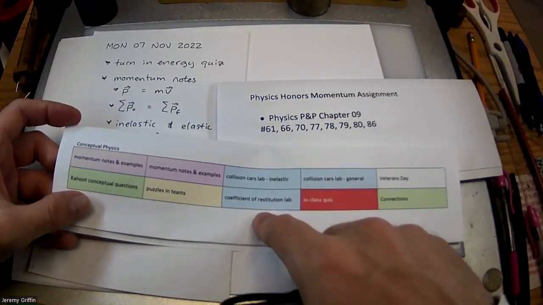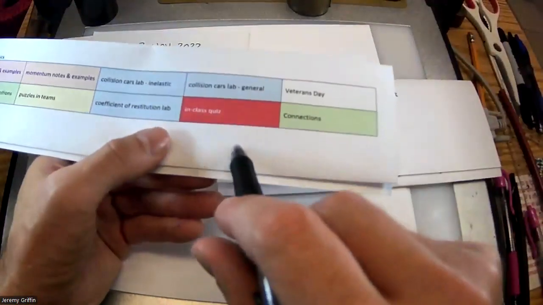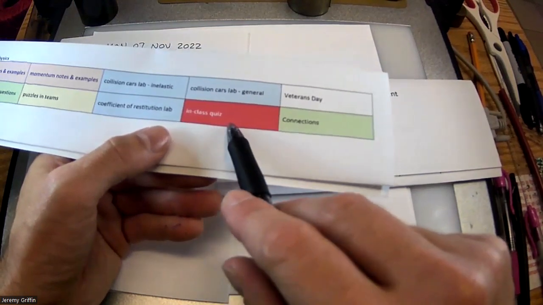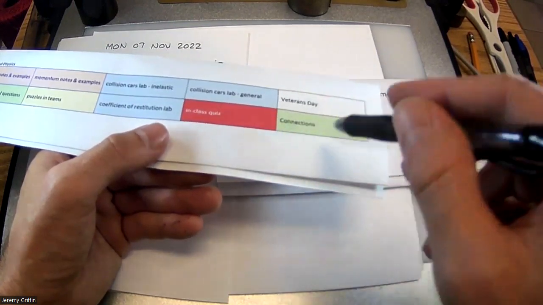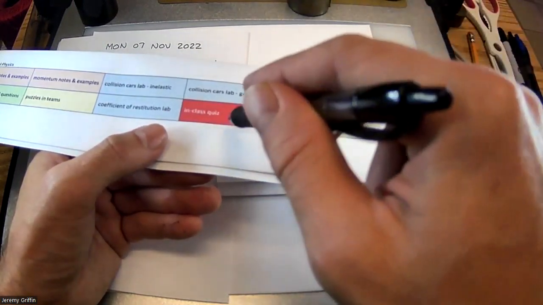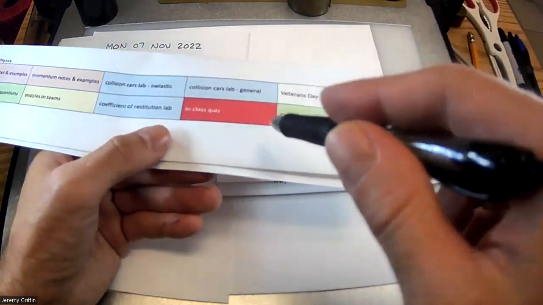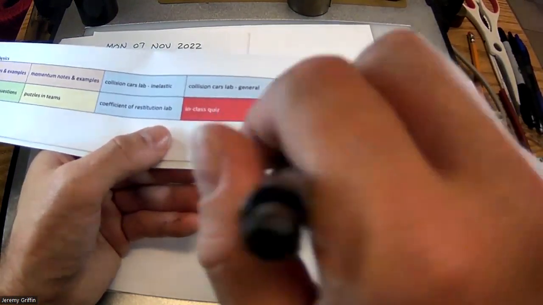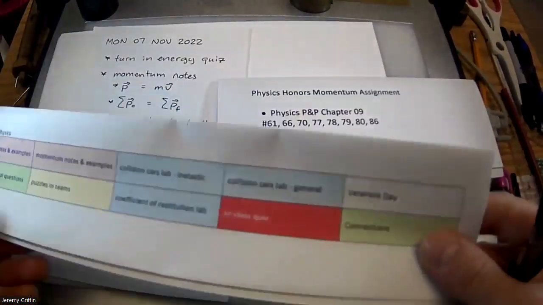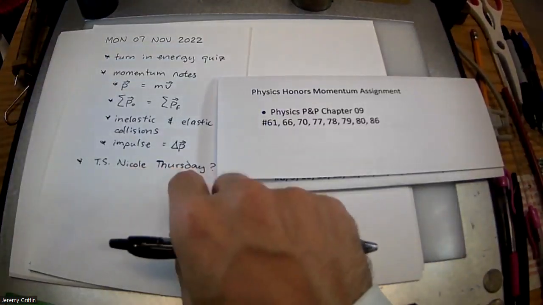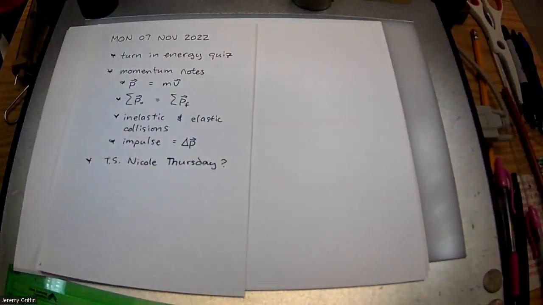I've got another lab lined up that involves bouncy balls, so I want to deal with that with you. And then for this one, I'd like to do an in-class quiz this time. One advantage of this is that Thanksgiving break is after this coming week, so you won't have to go home with any assignments. If you miss this day, you can just make it up the next day, and everybody who is here gets another activity lined up. So that's the plan. We'll see if this tropical storm throws a monkey wrench in any of that, but that's what I'm aiming for.